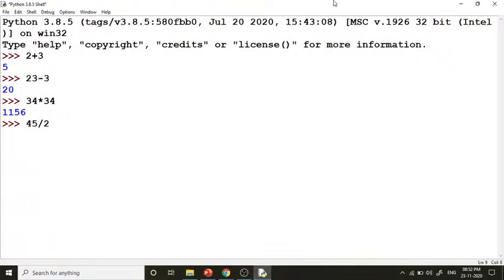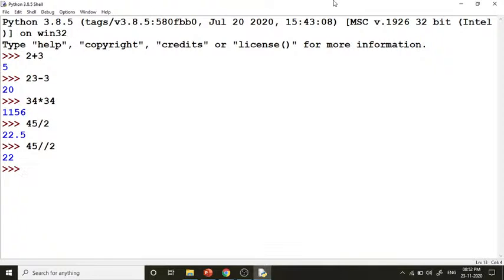Okay, so let me tell you, when I press enter, you can see it's 22.5. So in different languages, what happens when we divide something? We get the integer division. But in the case of Python, when we are using the single slash, we get the floating division, you can see. And if we want the integer division, we have to use the double slash here.